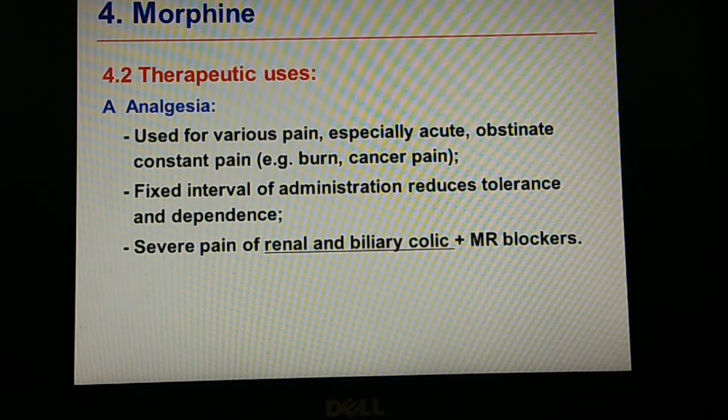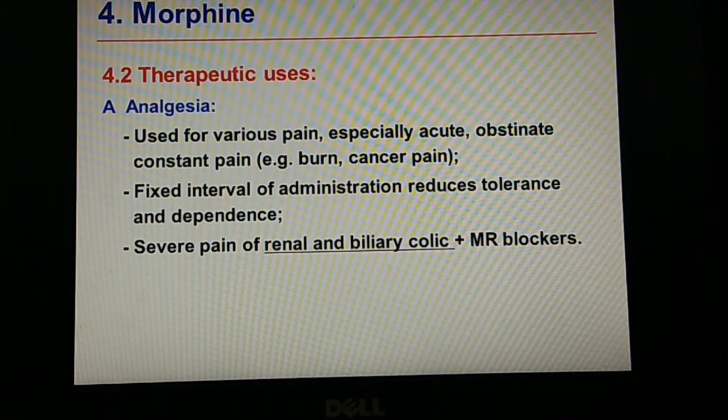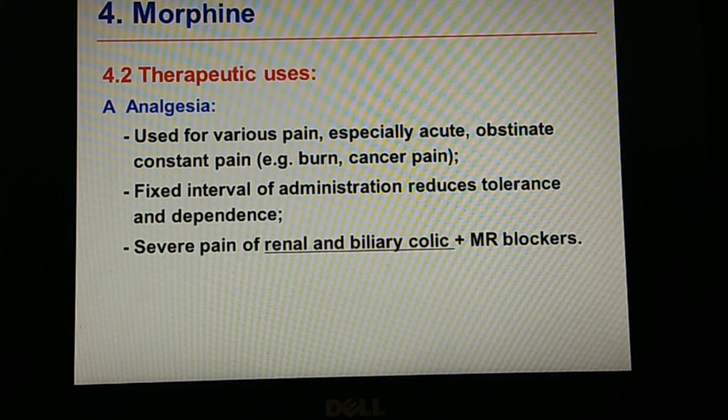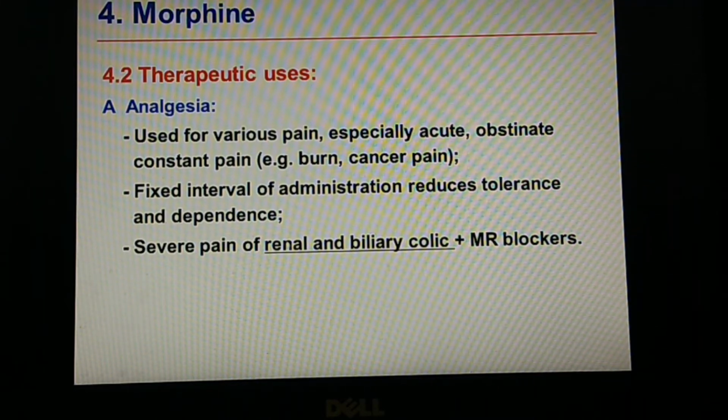And coming to the analgesic effect, it may be used for various pain, especially acute pain and obstinate constant pain, that is pain with burns, pain with cut wounds, as well as cancer pain. It may be given at fixed intervals of administration, which reduces tolerance and dependence. So severe pain like renal pain and biliary colic pain, it may act on the mu receptor and reduce the pain. So all deep seated pain can be treated with morphine, especially the pain of burns as well as cancer pain, which is an intolerable pain, including fracture pains.